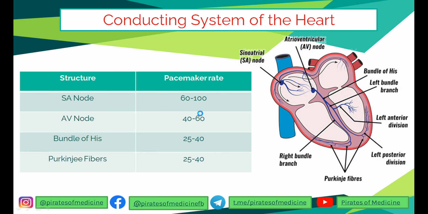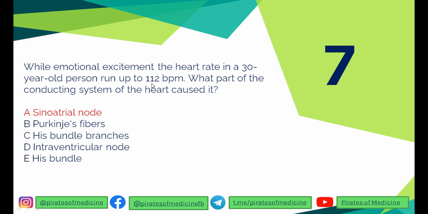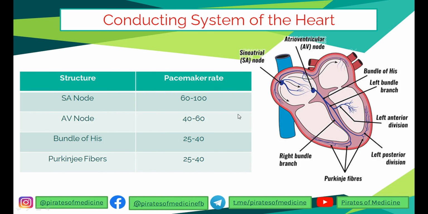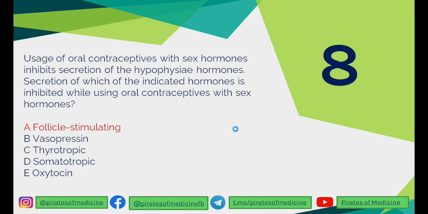So in our question, the patient was able to generate 112 BPM, which is characteristic of the SA node, and the other conducting system cannot generate a heartbeat up to that level. Understood? Good.